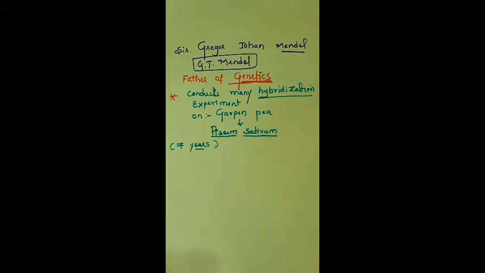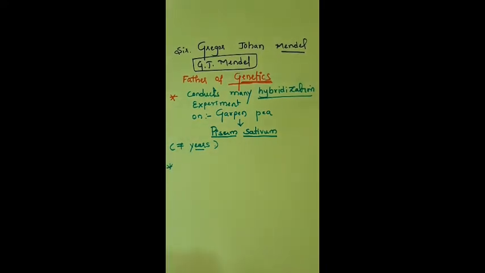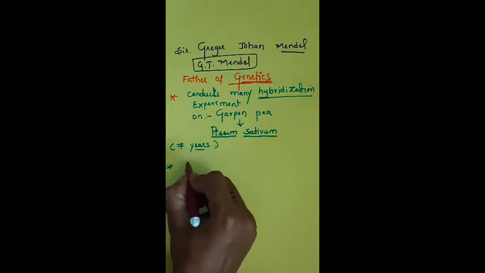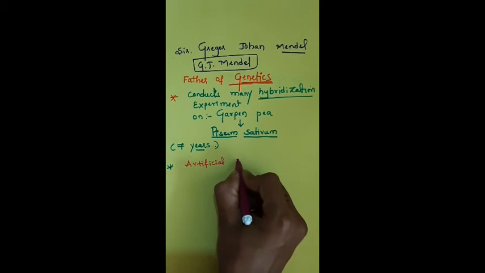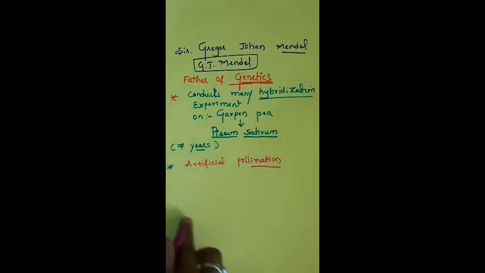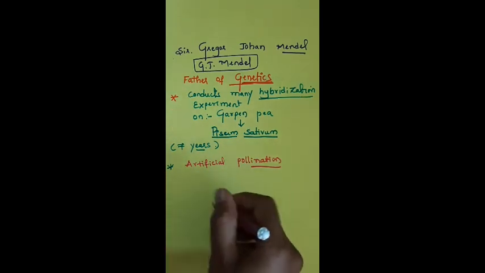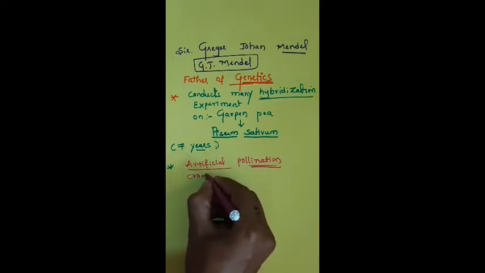Another speciality of Mendel is that he used artificial pollination or cross pollination experiments for several hybridization processes. In the second chapter, you studied artificial pollination or cross pollination.